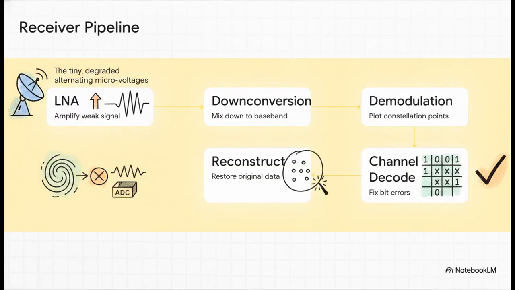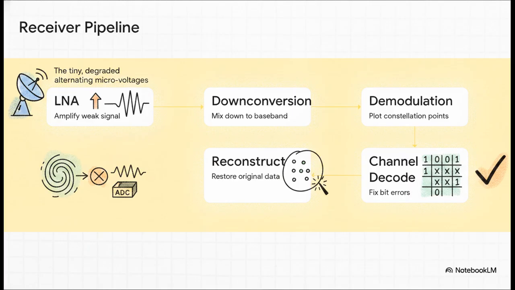Then, whether it's just across the room or entirely across the city, the receiver's journey begins. Steps 10 and 11. The receiving antenna captures these tiny, degraded alternating microvoltages, and a low-noise amplifier boosts them back up without injecting any extra static. Steps 12 and 13. Down conversion and the analog to digital converter sample those voltages right back into the digital realm.